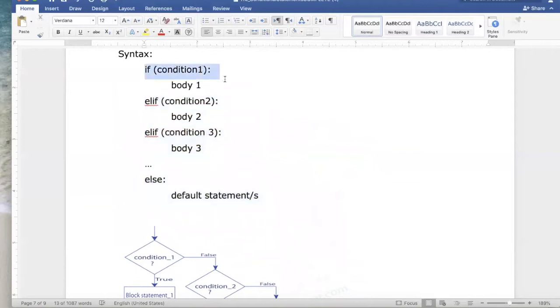If the first condition's true, option A, body number 1 will execute. If the first condition's false, then we'll move on and evaluate the second condition. If that condition's true, body 2 executes, and everything else in there is skipped, even if some of these other conditions might also be true. So you have to think carefully. Remember, you always execute the body associated with the first condition that turns out to be true.